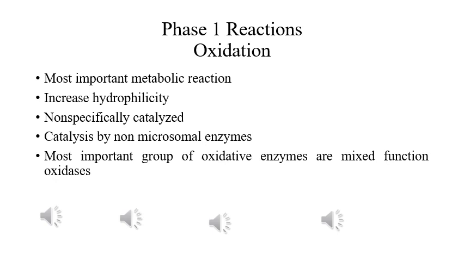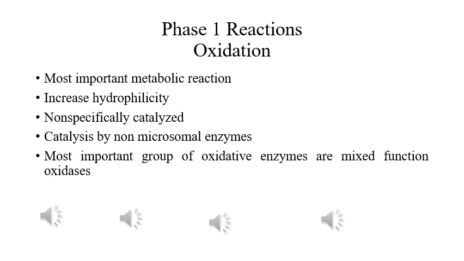Let us have some examples of oxidation reactions. The oxidation reactions are divided into different types. For example, dealkylation is a type of oxidation, and drugs like morphine, diazepam, and codeine undergo dealkylation.